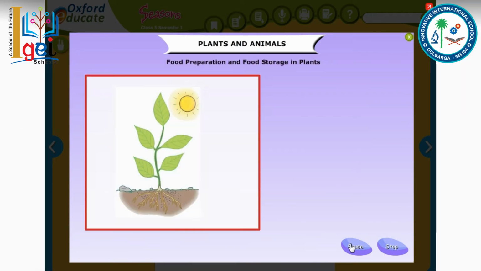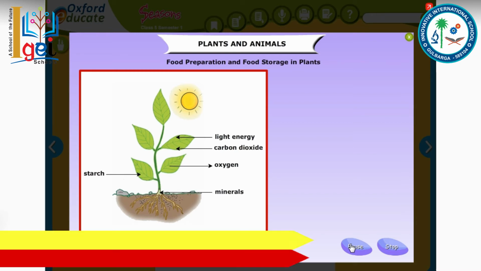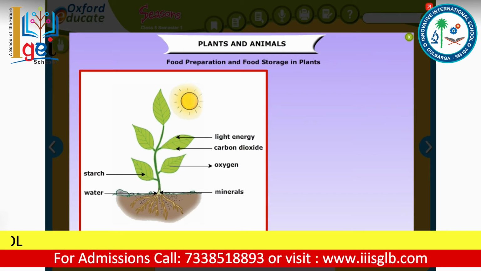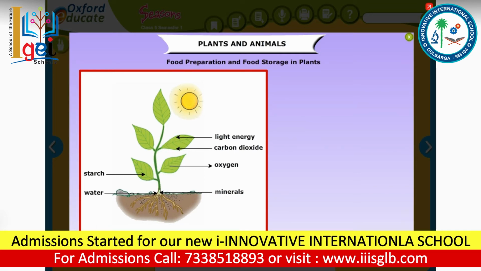Green plants prepare their own food. Their leaves have a substance called chlorophyll. The leaves, with the help of chlorophyll, water, carbon dioxide, and sunlight, can prepare food known as starch and also release oxygen into the air, and this process is called photosynthesis.